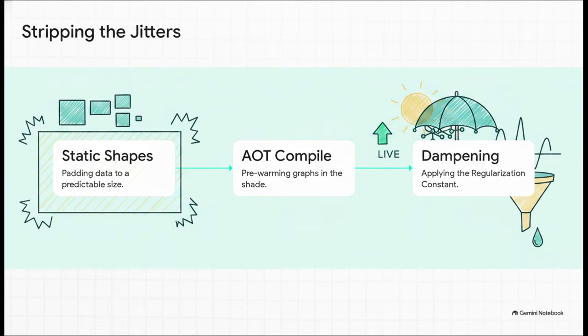Step 1. Enforce static shapes. This means we pad incoming data so the system isn't constantly surprised and forced to recompile. Step 2. Ahead of time, or AOT, pre-compilation, basically getting the system warmed up safely in the shade before you go live. And Step 3. Applying a dampening filter. This is what lets your unpadded, true coordinates pass through without completely crashing the system.